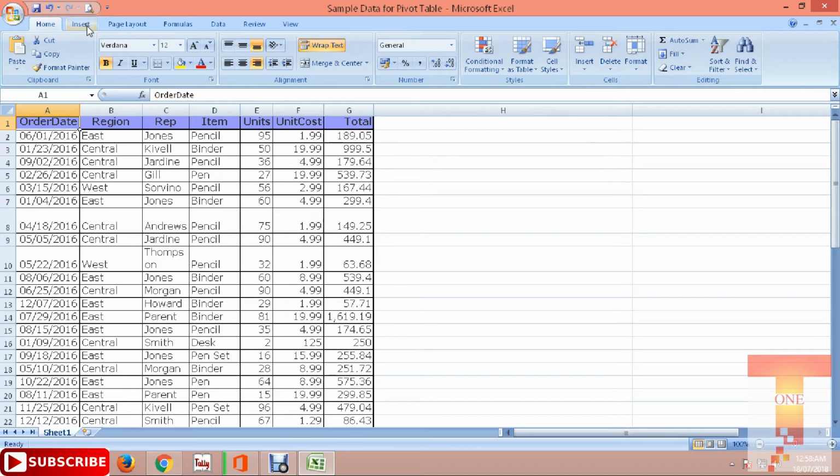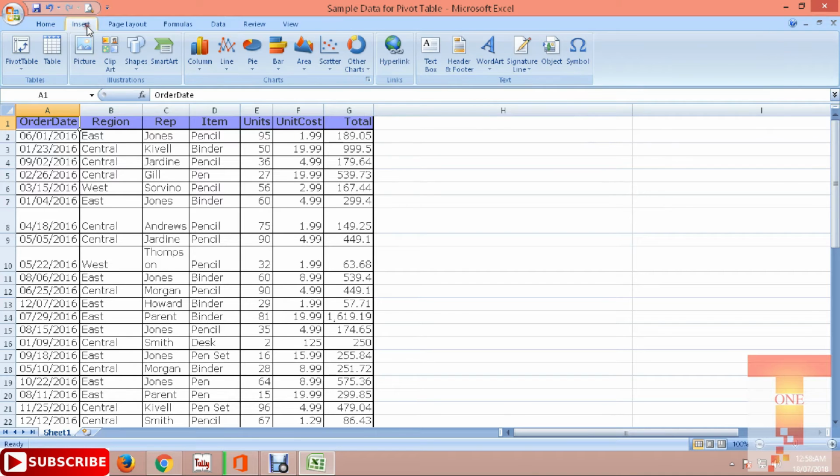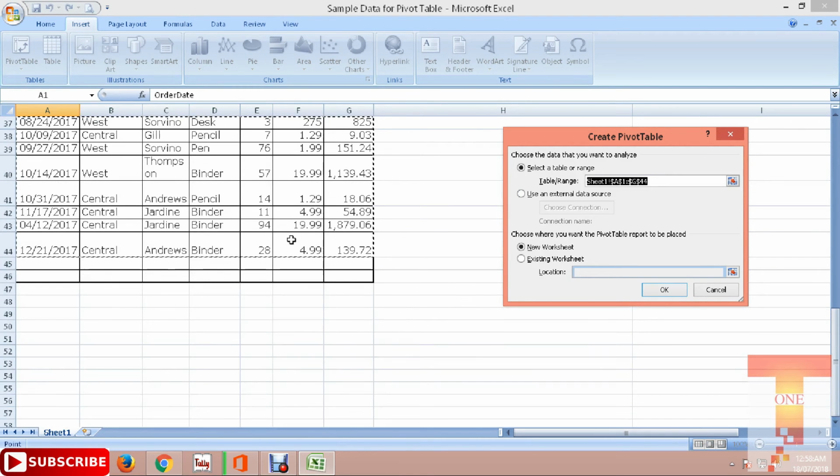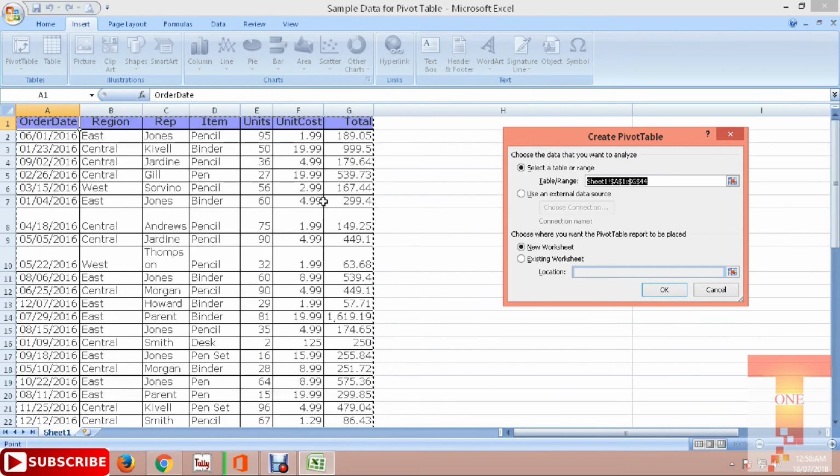The pivot table is in the Insert tab. So go to Insert and click on PivotTable. Then a pop-up message will come. It will select the data that we will be using. So it will be selecting columns A to G and rows 1 to 44. This will be the data that we will be using.